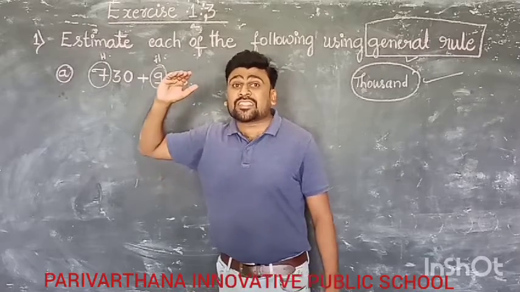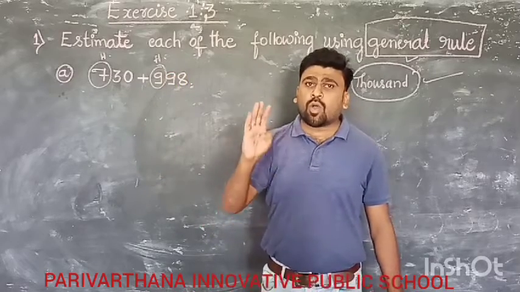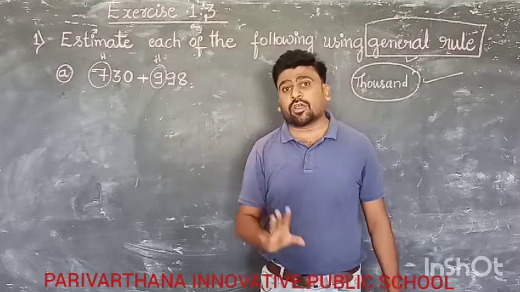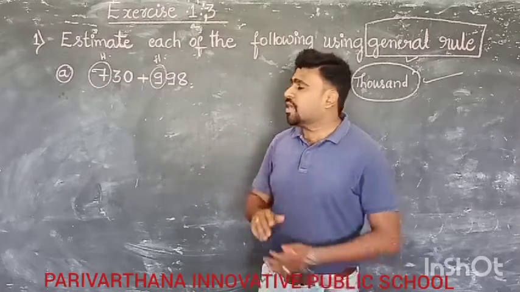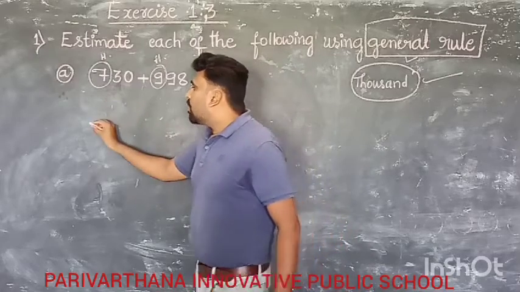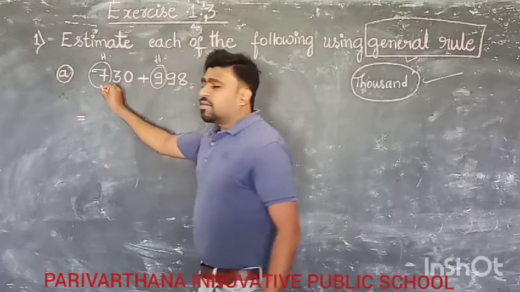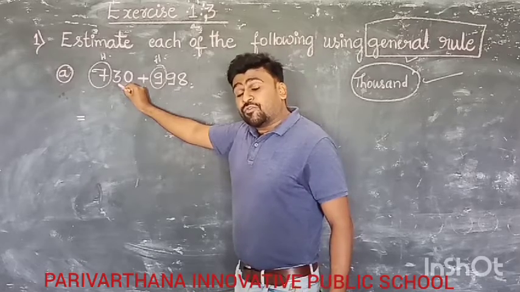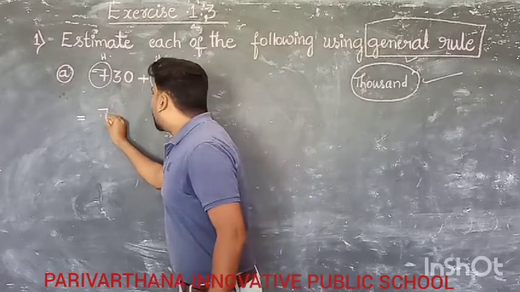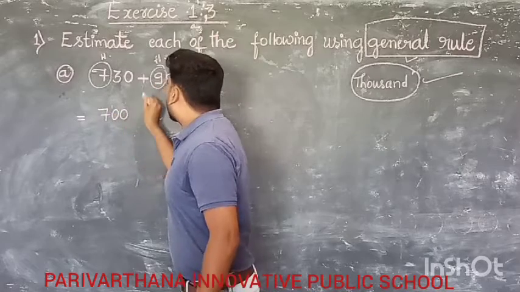If it is less than 5, that is 1, 2, 3 and 4, then 7 becomes 7 only. Here the 10 place is 3, which is below 5. So 7 becomes 7. It becomes 700 plus.